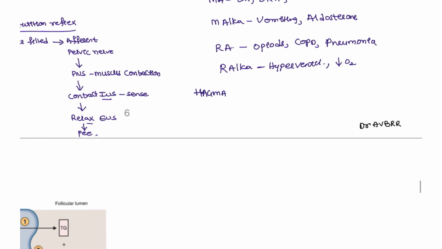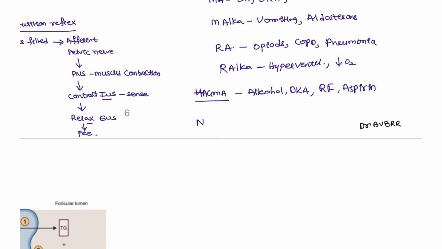What is HAGMA? High anion gap. Examples are alcohol commonly, diabetic ketoacidosis, and also renal failure, and aspirin poisoning.